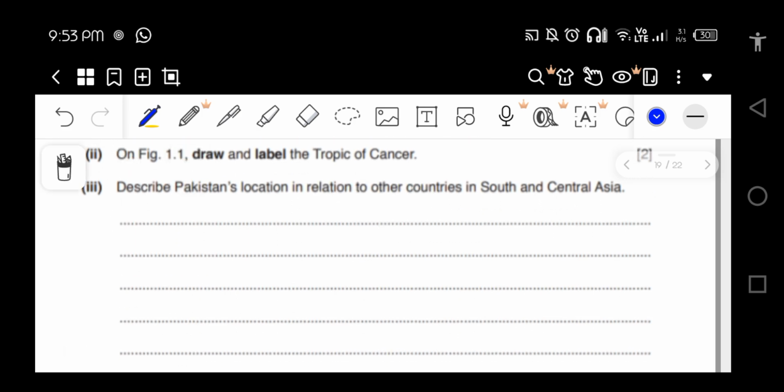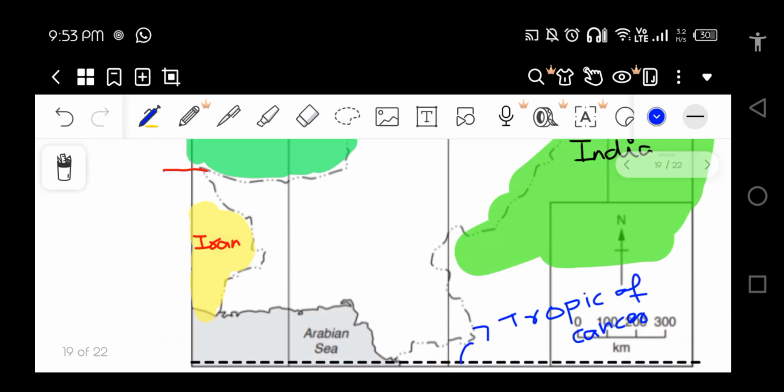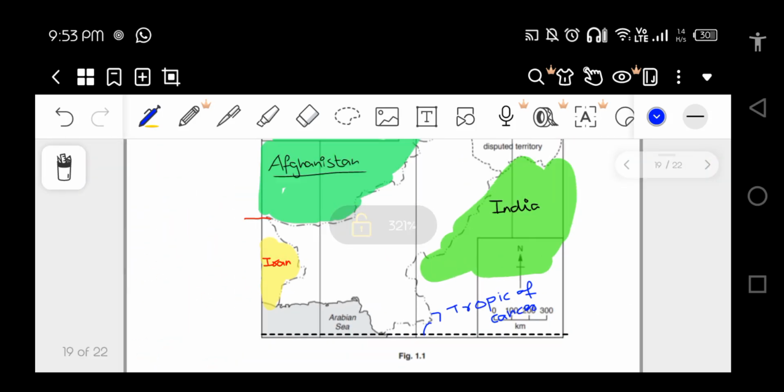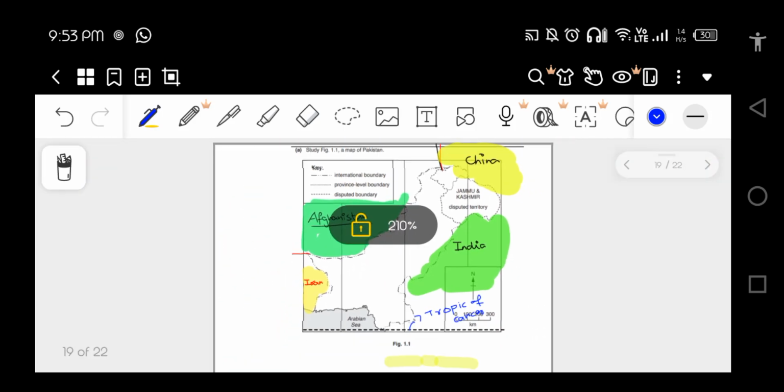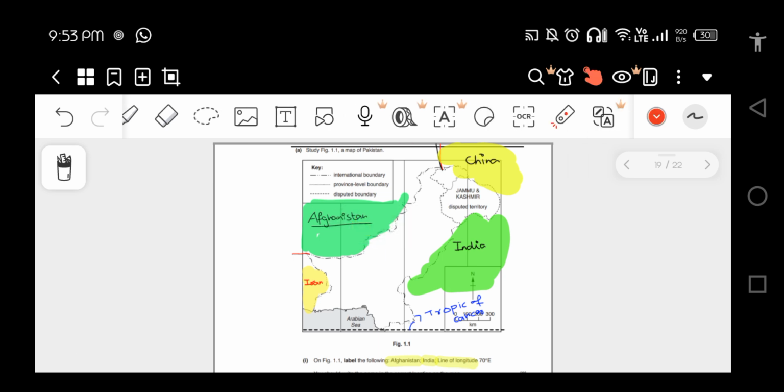Describe Pakistan's location in relation to other countries. Now what they're asking is that you have to tell Pakistan's location. Where is Pakistan actually located in relation to other countries?